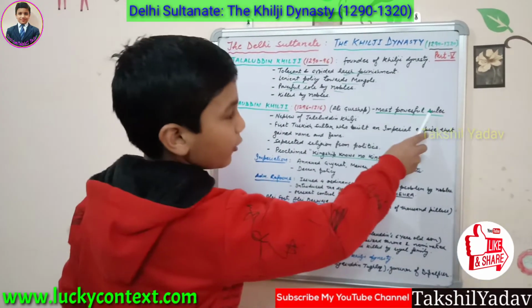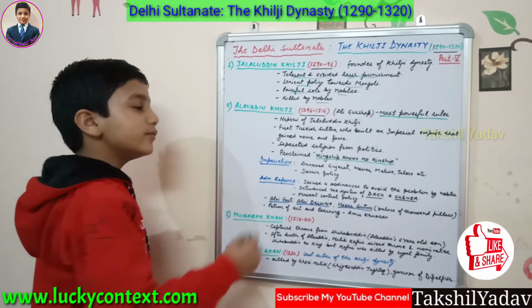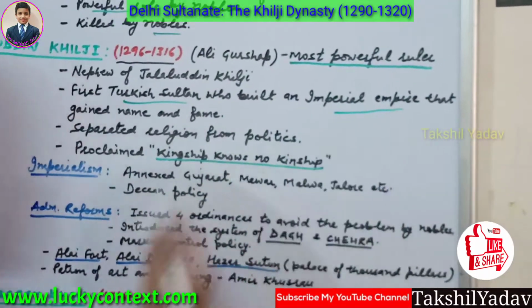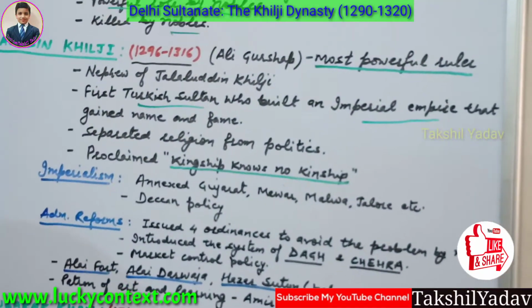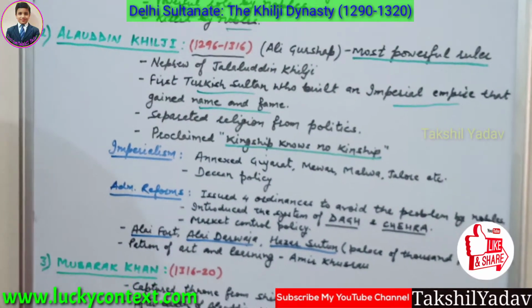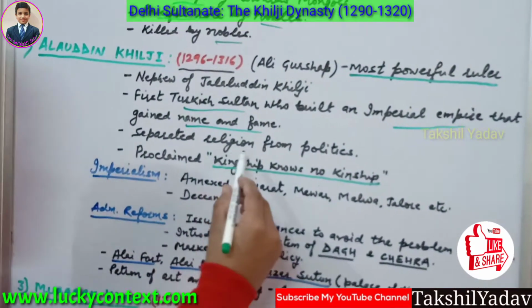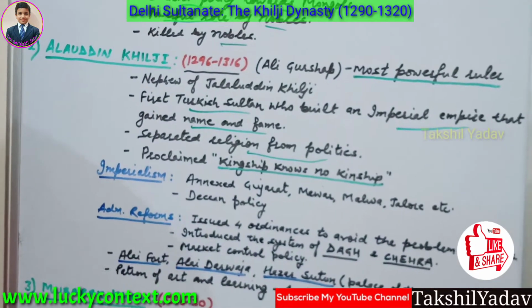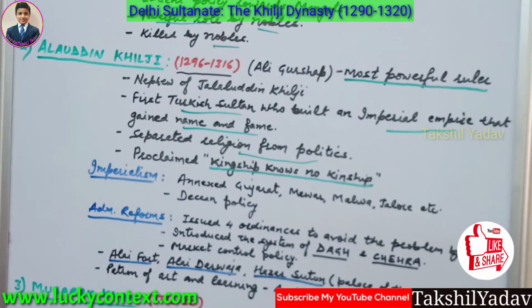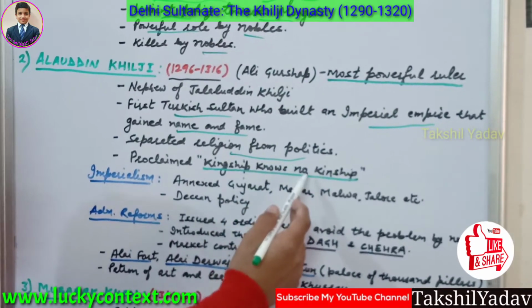He was the most powerful ruler of the Khilji dynasty, and he was the first Turkish Sultan who built an imperial empire in India that gained name and fame and reached heights like never before. He separated religion from politics and was the first Turkish Sultan to do so. He also proclaimed that kingship knows no kinship.